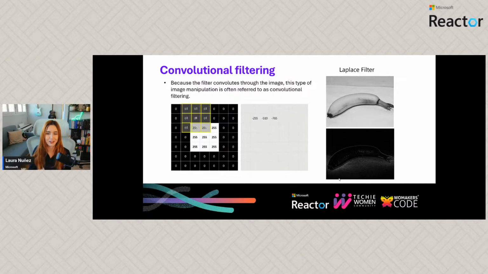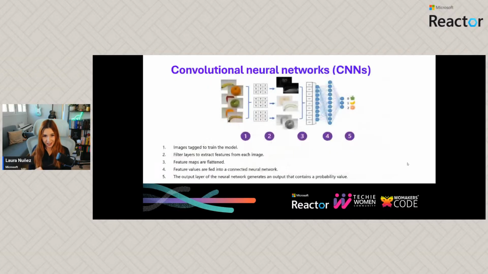Why is that important? Because convolutional is going to be a word that we are going to be using later. So when we do this convolutional filtering over all of the image, we are going to be changing the image in a way that maybe can help us find out information about the image. Like for example, if we apply this plus filter, as you can see, we can find the contours of the image. So we have a banana and we can see where the banana starts and finishes thanks to this filter, right? Okay, so now that we understand this, let's go for convolutional neural networks.